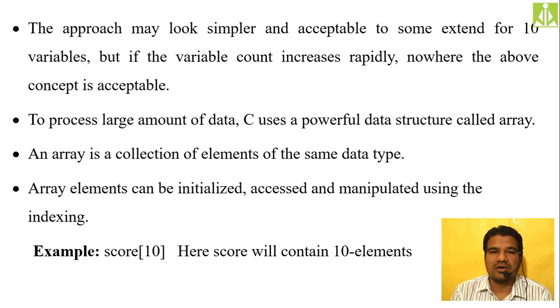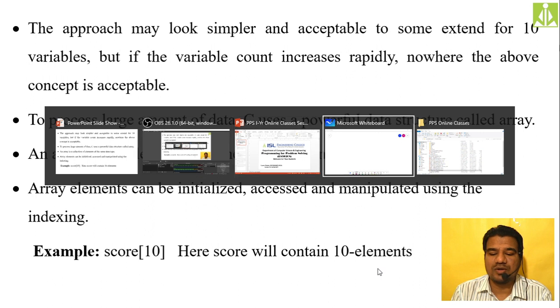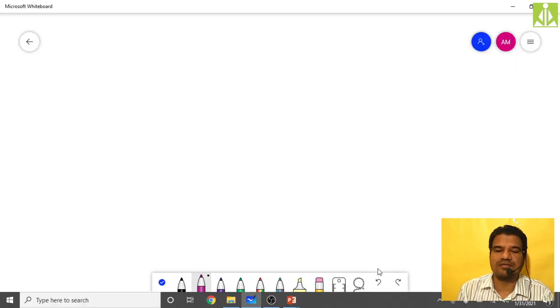Simply, how are we declaring the array? We take the name of the array, followed by the size. That size indicates how many variables you want in that array, and along with that you also have to specify the data type. What type of data you are going to store into that array, that also you have to specify.